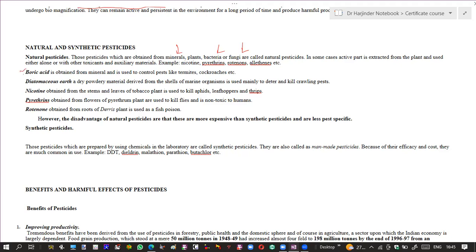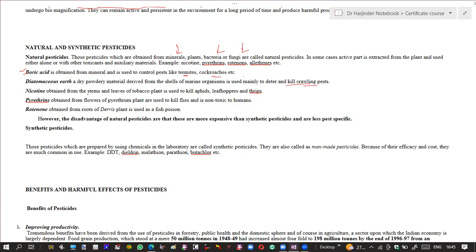Boric acid is a mineral which can be obtained from nature, and it is a very effective pesticide against termites and cockroaches. Similarly, diatomaceous earth is a dry powdery material derived from the shells of marine organisms, and it can be used to kill crawling pests.